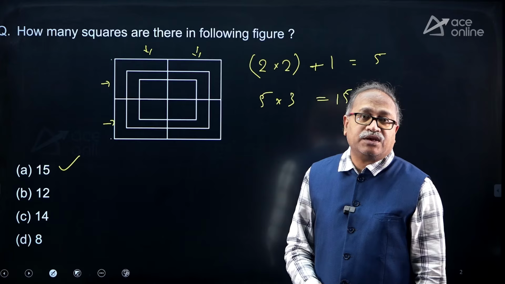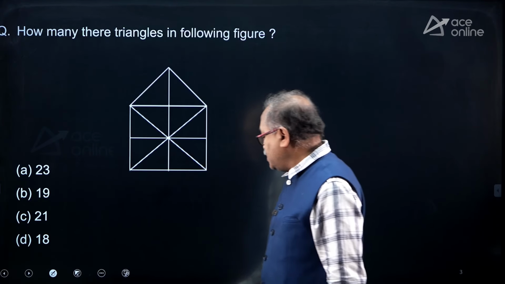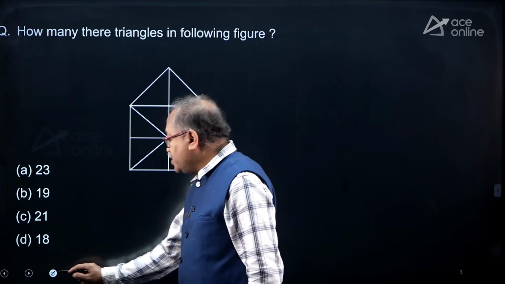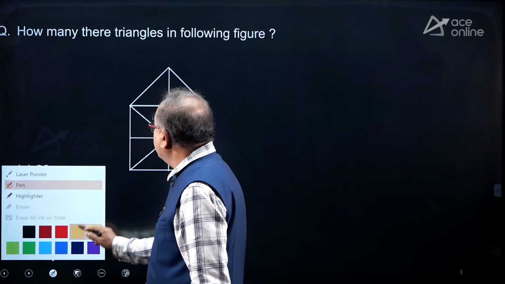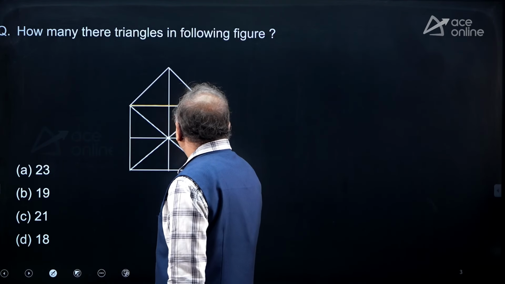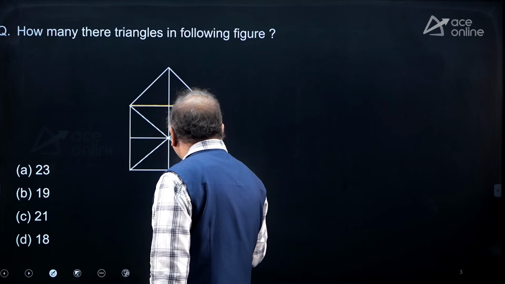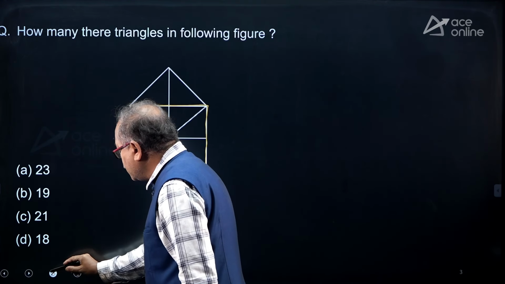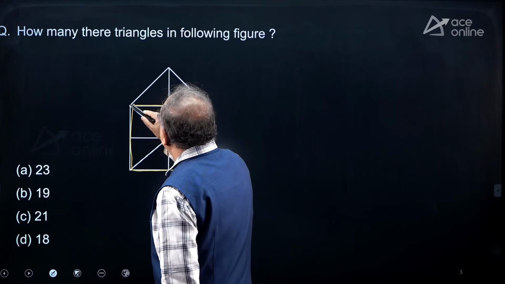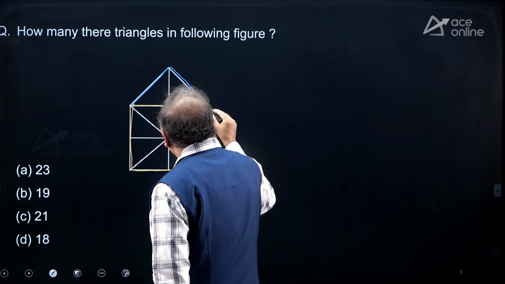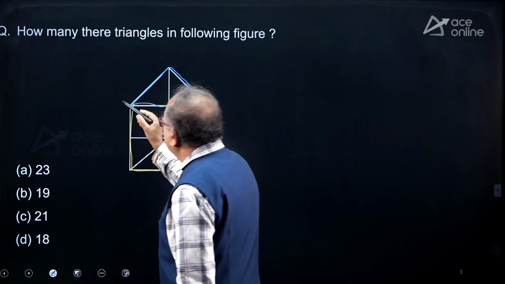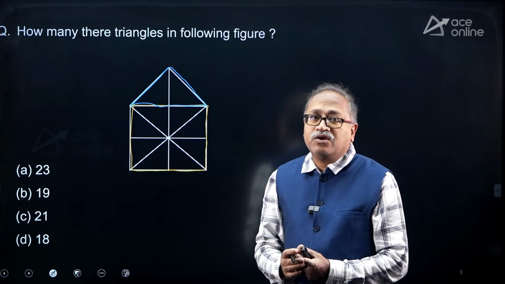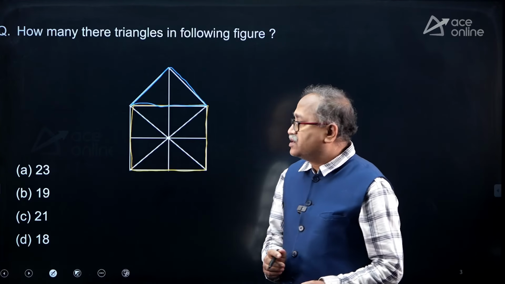I am moving on to the next one, and the next question is counting the number of triangles. What I do here is, first I take this part separately and count the number of triangles, then I take this other part separately and count its triangles, and after joining, I count the total. These are the three things I am going to check.